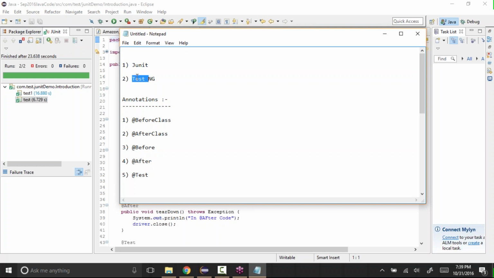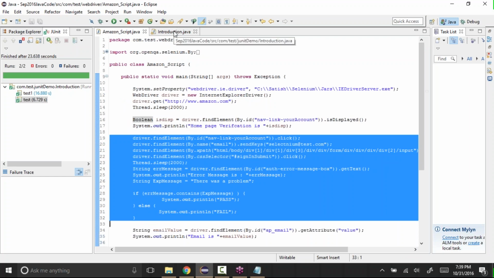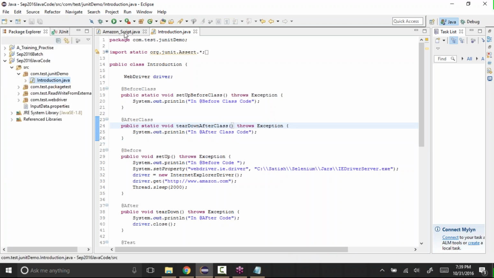Okay, so as a basic understanding of JUnit, this is what we needed. Try to create some methods and classes like this and practice it. Try to practice how exactly all these annotations work. Okay, so let me save this. Any questions, or is it clear? Okay, so let's save this. Okay, and close this.